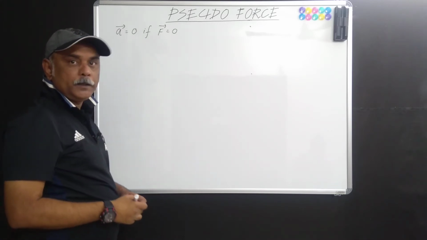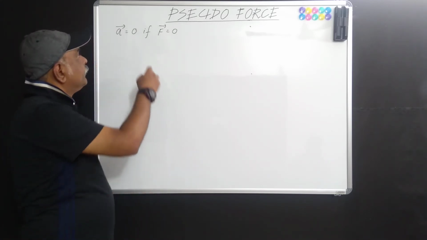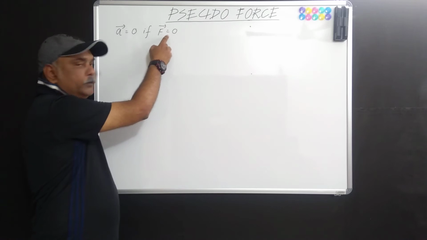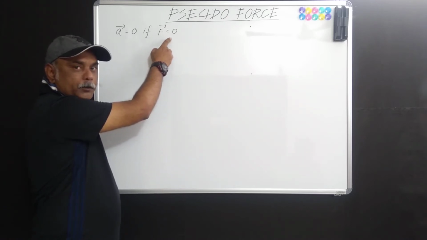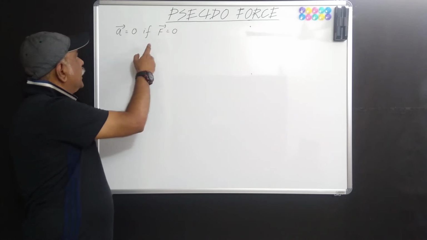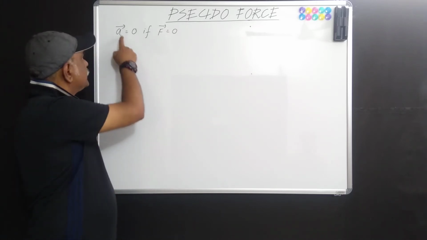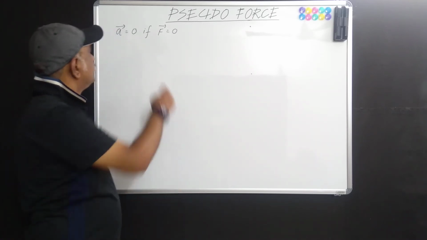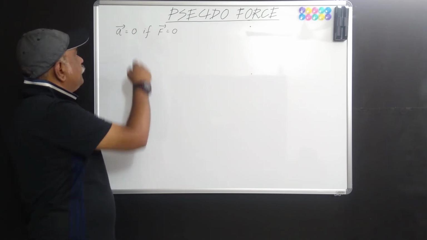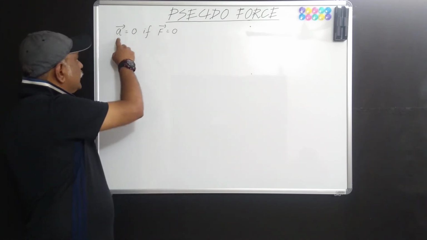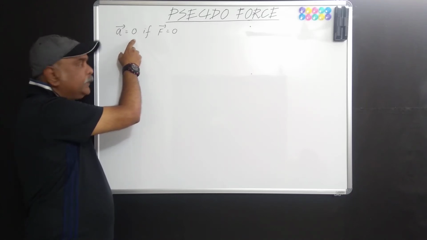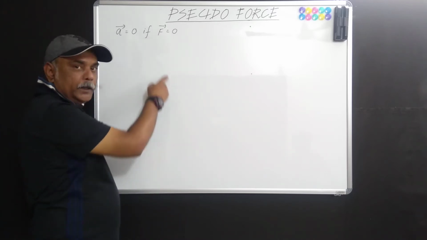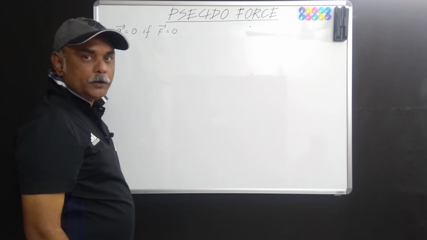It means that if you are operating from an inertial frame of reference and you observe that the vector sum of all the forces acting on the particle is 0, then you can safely conclude that the acceleration of the body is also 0. The reverse is also true. That is, if you find that the acceleration of a body is 0, then you can safely conclude that the vector sum of all the forces acting on the particle or the body will be also 0.